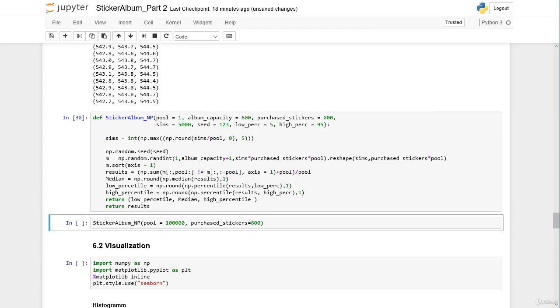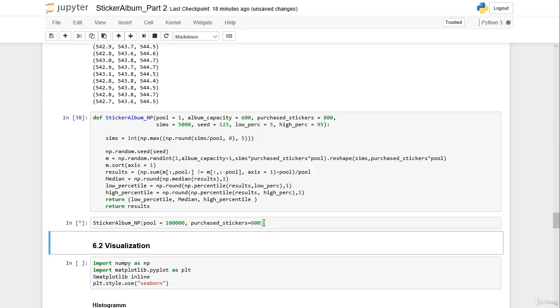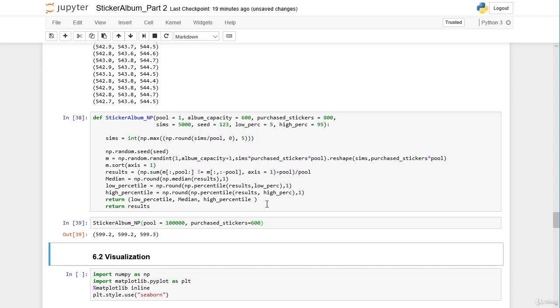Then we can calculate, let's assume we have 600 stickers you want to purchase, and we have a pool of 100,000 people. Then we can calculate our results, so our percentiles and median. And I would expect to be very close to 600. We've seen it took us a while, but not too long. And we see that we are very close to 600.